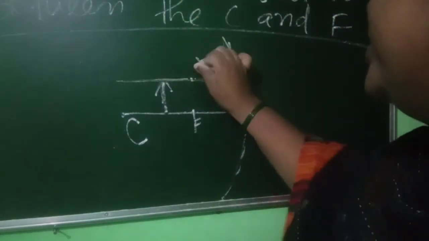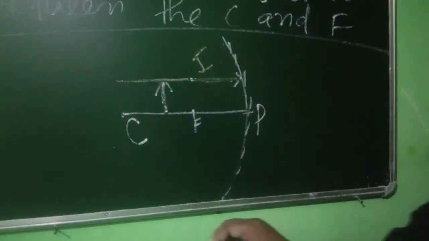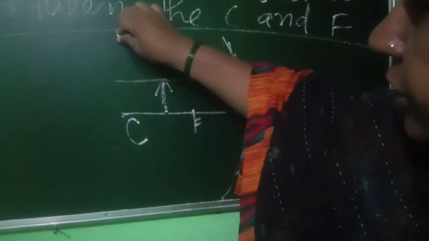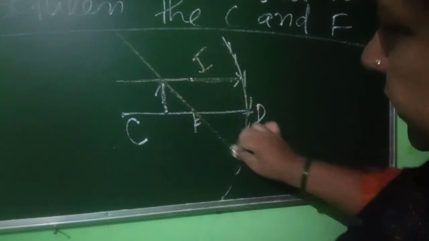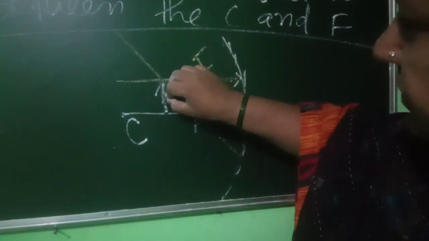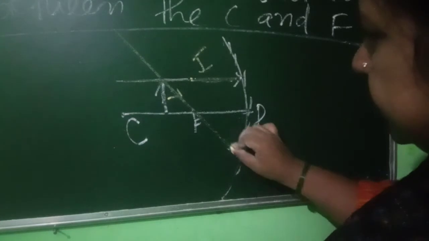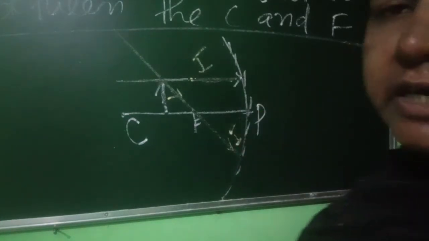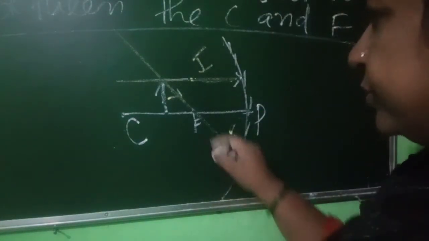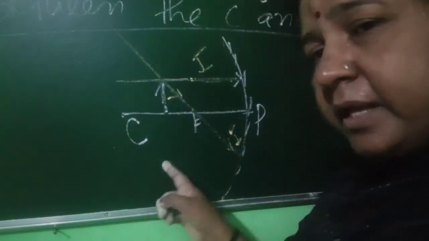And one ray comes from the focus. This is the incident ray. You see here, both are yellow lines.